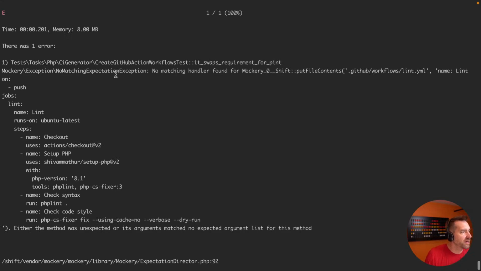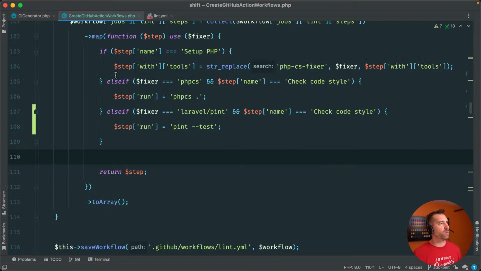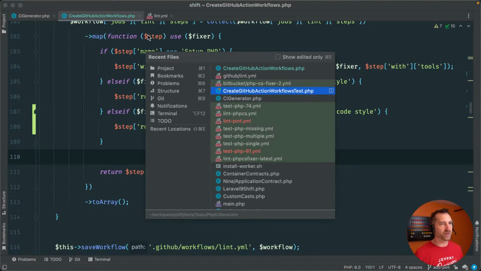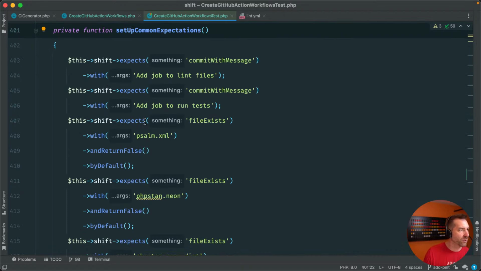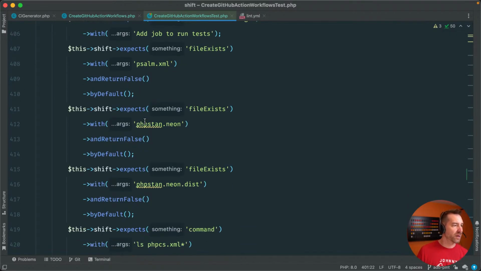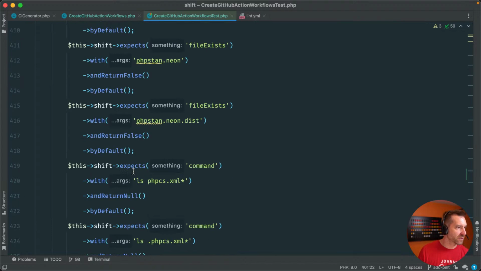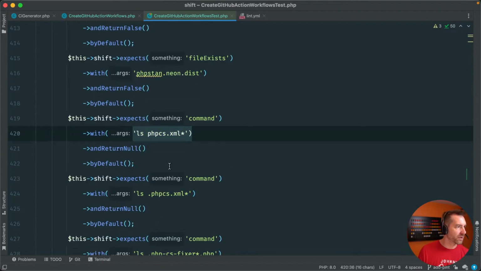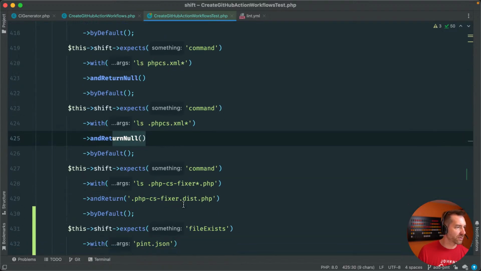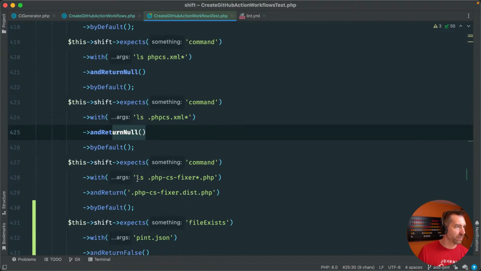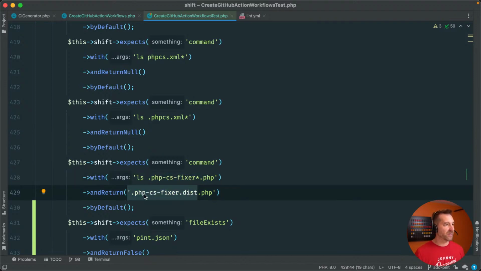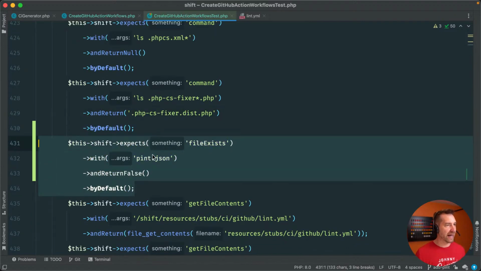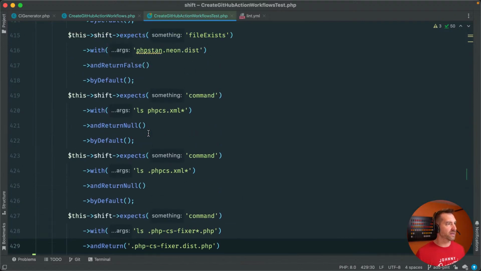Okay, so our test looks exactly the same. So what that means to me is this common setup probably needs a bit more love. I think what's happening is it's probably defaulting to PHP CS. So let's slow down and take a look at these. If it goes here, it returns null, it returns null. Okay, here we go, here's the problem. ls on PHP CS Fixer by default is going to actually return a PHP CS Fixer config. So it's never getting down to Pint in this kind of setup scenario.